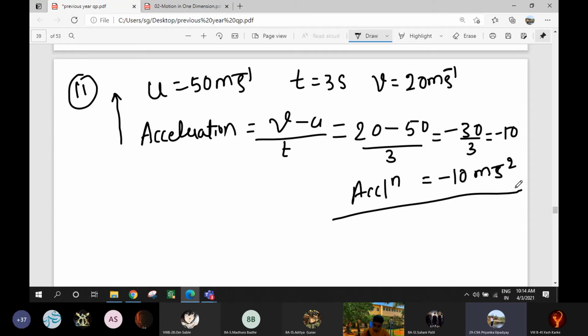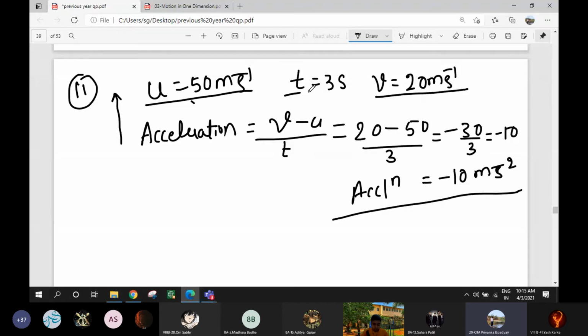So you know initial velocity, you know final velocity, right? And it has happened in the time 3 second. So now this acceleration would be equal to V minus U divided by T. We already know this formula, right? So the value of V is 20 meter per second minus value of U is 50 meter per second.